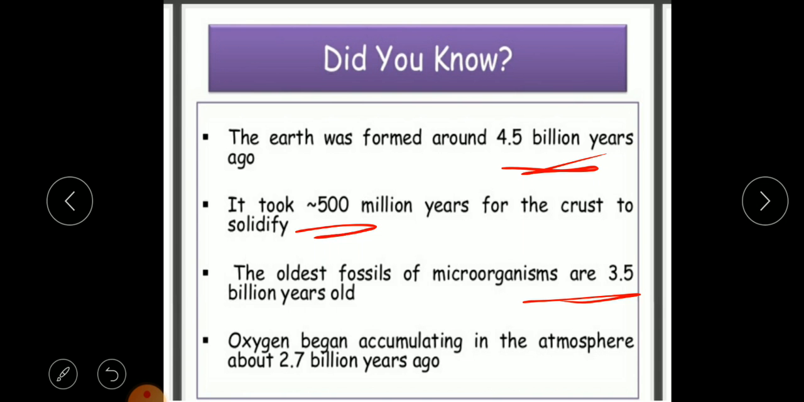And when we talk about oxygen, it began accumulating in the atmosphere about 2.7 billion years ago. Now why are we talking about oxygen again? Oxygen is essential for living. We cannot imagine our life without oxygen. So these are the basic facts which we know.